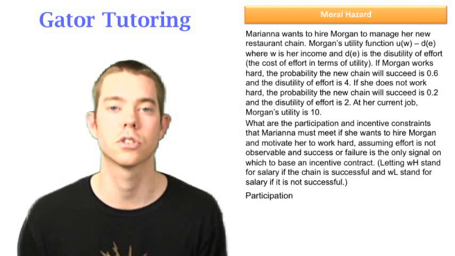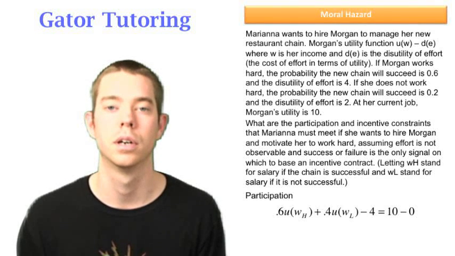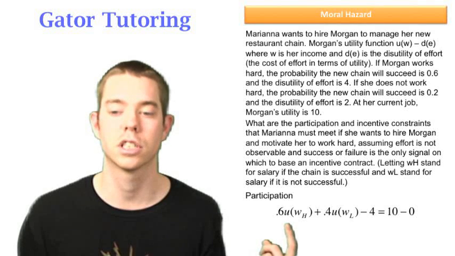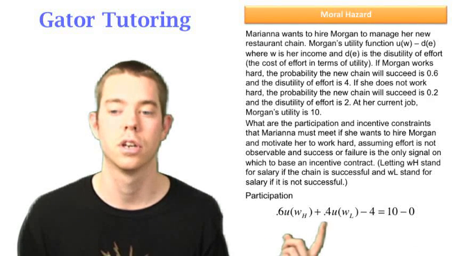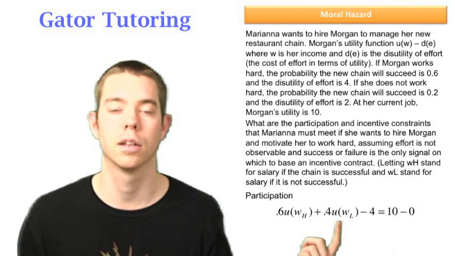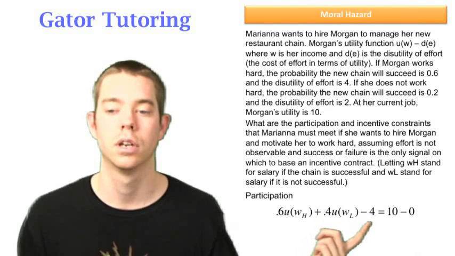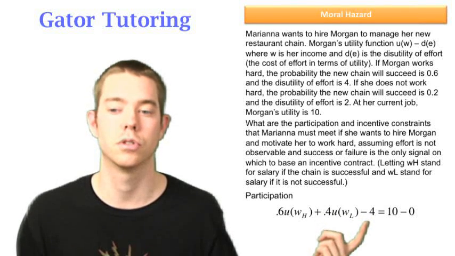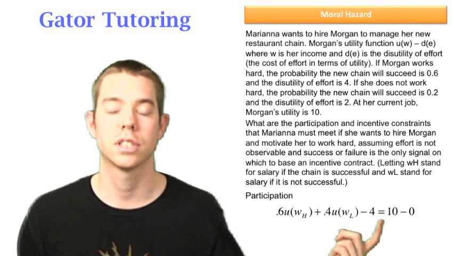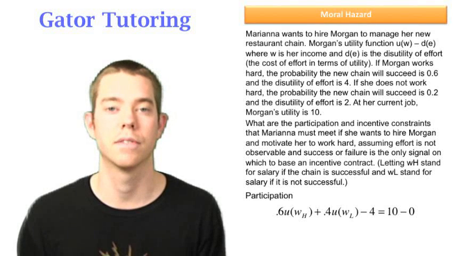Well, the participation constraint is going to be working hard at our job is greater than the other job. Working hard at our job, there's a 60% chance she's going to get that high wage, 40% chance she's going to consume that low wage and get the utility of the low wage, minus the 4, which is the disutility of working hard. That's just set equal to 10. Again, they gave us utility already. We just have to plug in 10.